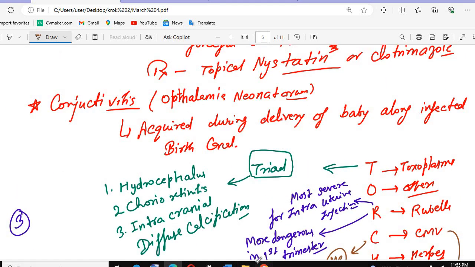After that, what were we studying? We were studying malabsorption syndromes. I hope this is clear, guys. Is it clear, right?